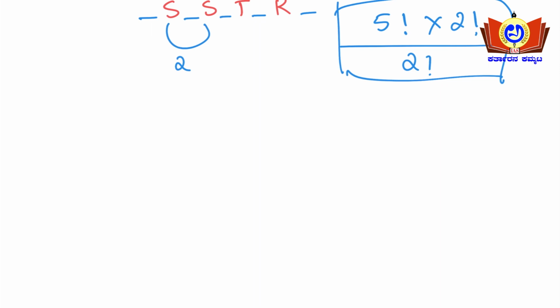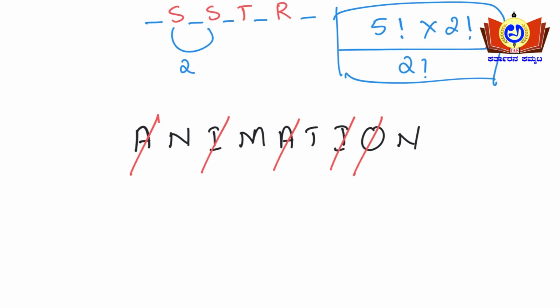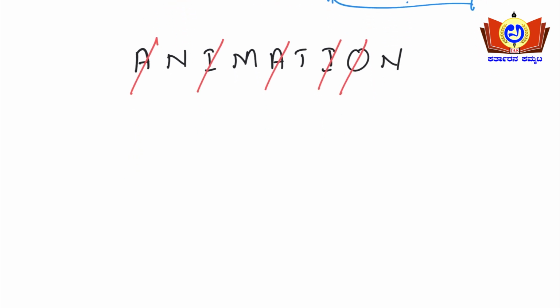See here, if at all I'll take one more example in repeated letters, say the word ANIMATION. So identify the vowels first. How many are there? A is there, I is there, O is there. Totally 5 vowels are there. So what are those? A, I, O, A, I.